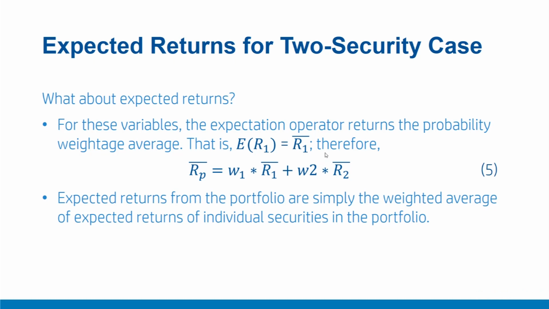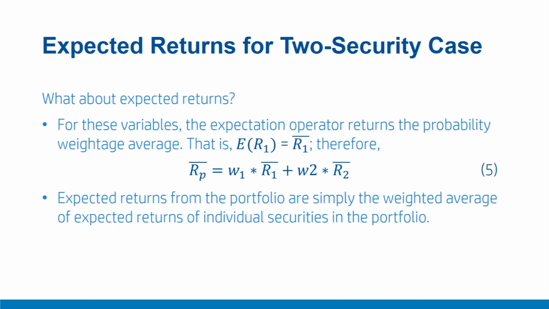For example, the expected return on security 1, R1, is R1 bar. Similarly, expected return on security 2 is R2 bar. And if the investment weights are known, that is W1 and W2, the expected return on portfolio can be computed as Rp bar equal to W1 times R1 bar plus W2 times R2 bar.